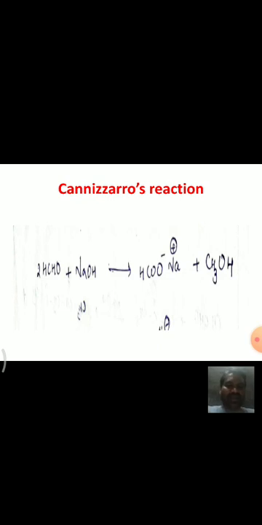In this session we have discussed some nucleophilic addition reactions, that is addition with hydrazine, phenyl hydrazine, and semicarbazides. Coming to condensation reactions, we discussed aldol condensation, in which aldols, that is beta hydroxy carbonyl compounds, are the product.